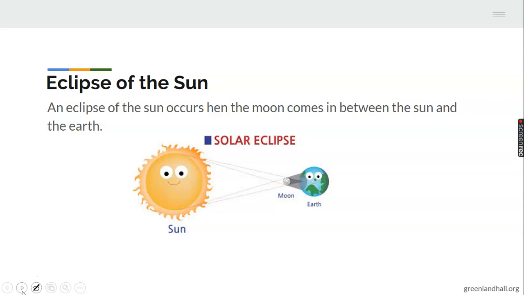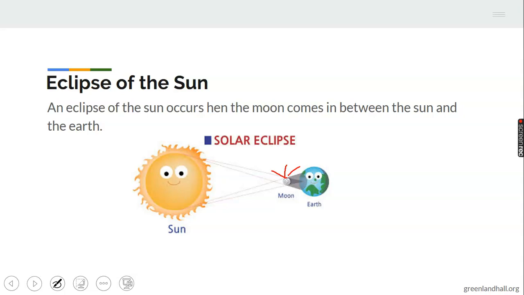Don't forget, when the moon stands between the sun and the earth, you can see the moon here. This is Mr. Moon. Now, the sun is supposed to cast its light on planet Earth. But do you know what happened here? Mr. Moon has just gone to block the sun from casting its ray on planet Earth. Because the moon has decided to take the shining, the light, the luminaries, the illumination, he has decided to take it from the sun.